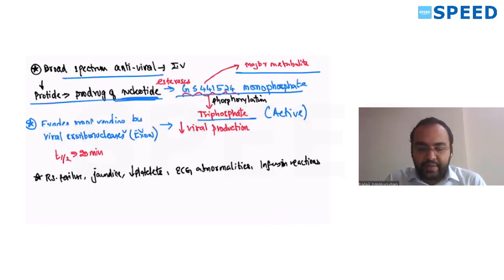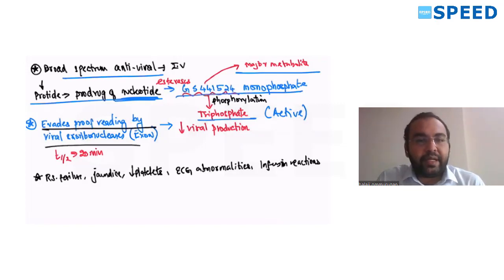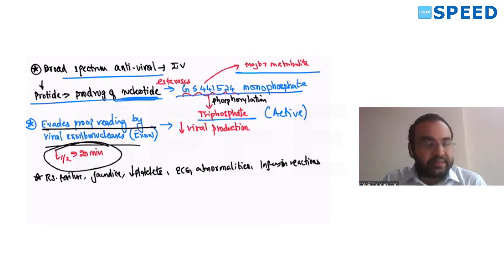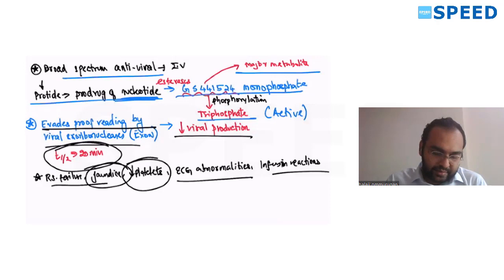So proofreading activity is gone, it evades viral proofreading by viral exonucleases. Half-life is just 20 minutes. That's why I give it IV for maximum bioavailability. Decreases viral production. Side effects: respiratory failure and jaundice. Main thing is jaundice. Decrease in platelets, some ECG abnormalities. Obviously, infusion reactions can be noted. This is about remdesivir.